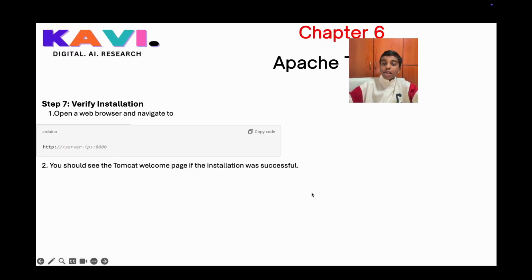Next is step 7, which is to verify the installation. Here we're supposed to open up a browser and navigate to http://, the server IP, and then :8080. If you have done that correctly, you will see the Tomcat welcome page if the installation was successful. So let's go to our browser to write that.